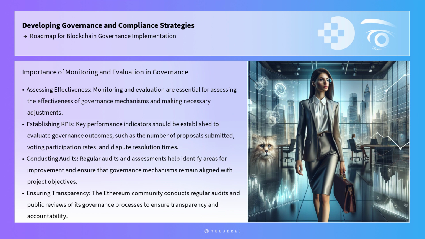Monitoring and evaluation are essential for assessing the effectiveness of governance mechanisms and making necessary adjustments. Key performance indicators should be established to evaluate governance outcomes, such as the number of proposals submitted, voting participation rates, and dispute resolution times. Regular audits and assessments help identify areas for improvement and ensure that governance mechanisms remain aligned with project objectives. For example, the Ethereum community conducts regular audits and public reviews of its governance processes to ensure transparency and accountability.